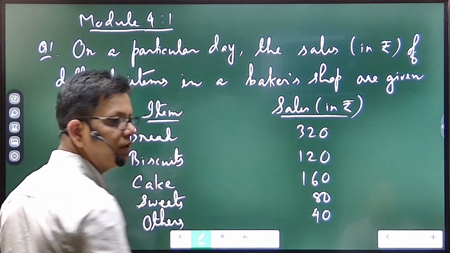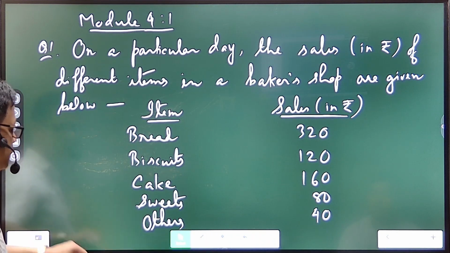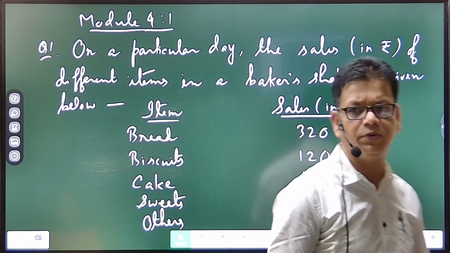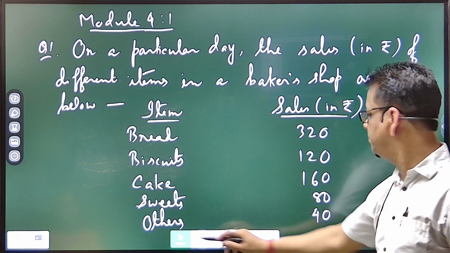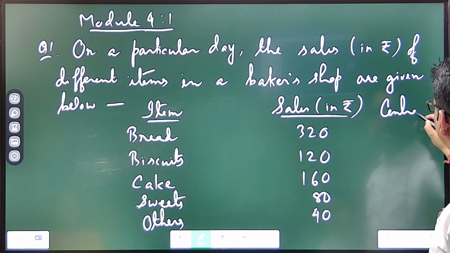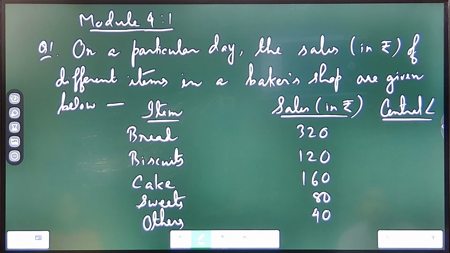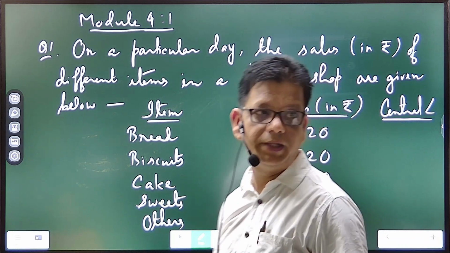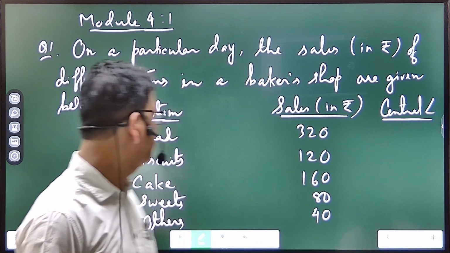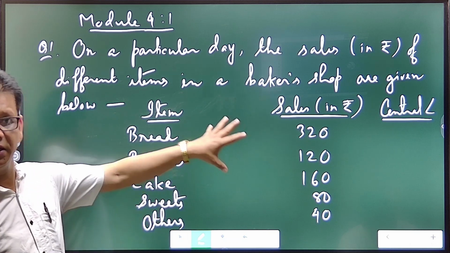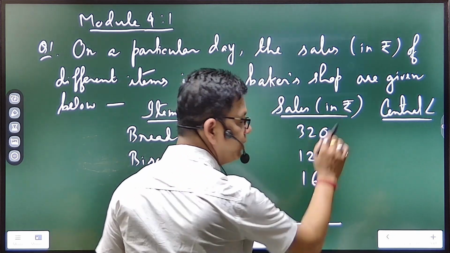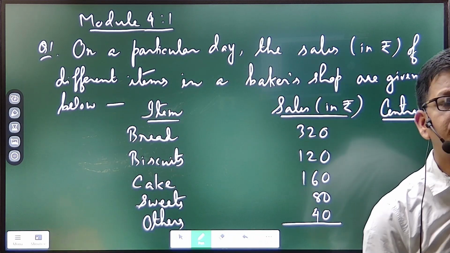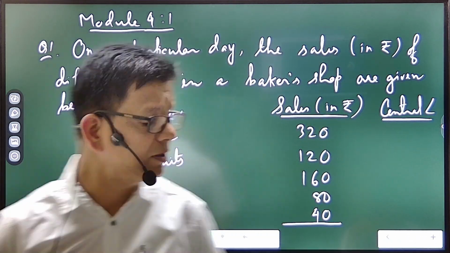Now, when you try to draw the pie chart for this given data, what you should do is simply get the central angle. I don't have space, so I'm writing it in symbol. Now, what is the central angle? The central angle is the angle that defines the particular item in the given circle. I'll explain more properly now, but before that, let us find the central angle for each data. The question is, what are the central angles for this given data? This way we'll find the central angle.